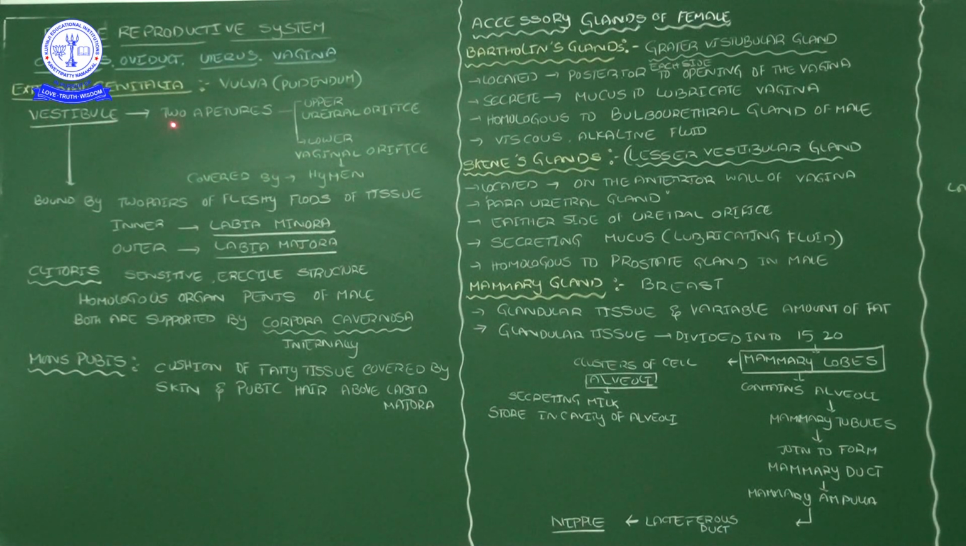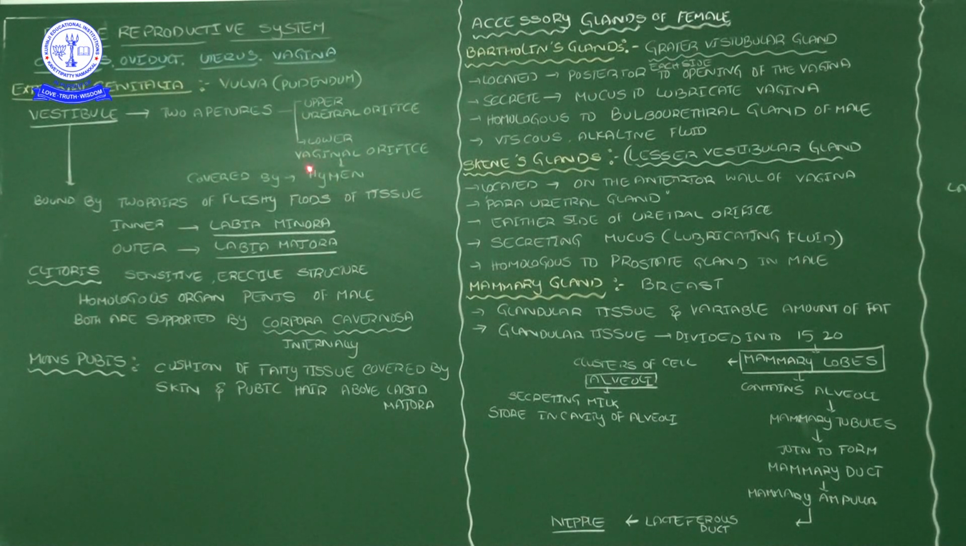The vestibule has two apertures. Apertures means two holes. One is located on the upper side and another on the lower side. The upper aperture is called the urethral orifice, the hole useful for the elimination and excretion of urine. In the same vestibule, in the lower side, there is one more aperture called the vaginal orifice. The vaginal orifice gives the tract for sperm entry into the vagina.